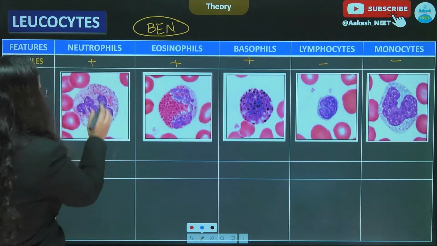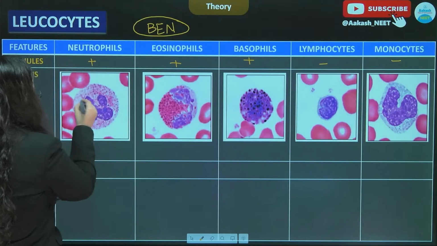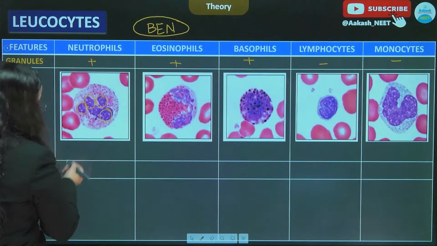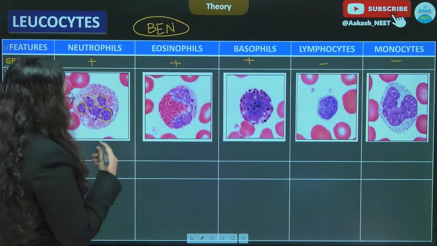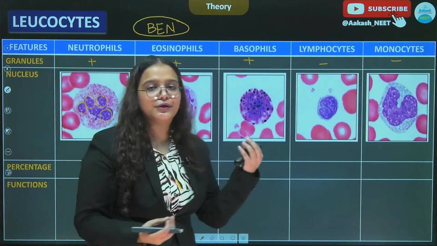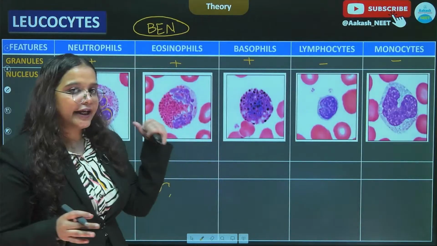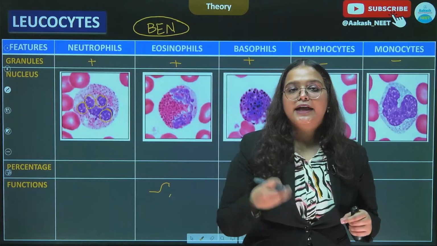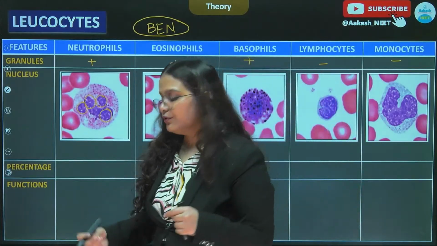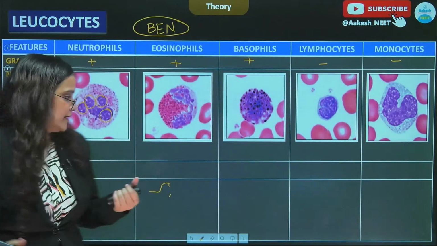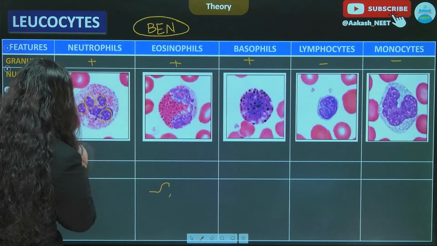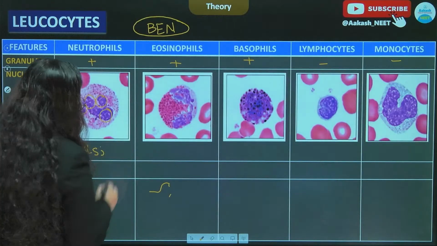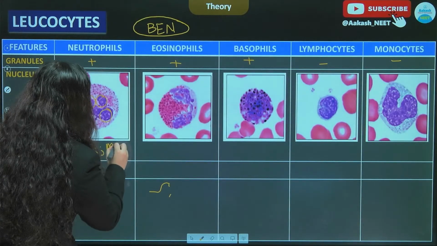So the nucleus of neutrophils has multi-lobes. Even in the diagram we can see that it has multi-lobes. So they are said to be multi-lobed nucleated, or their nucleus does not have a definite shape. So we also say that they are polymorphonucleoleucocytes. Okay, so they are the PMNLs. All right, and their nucleus is multi-lobed.